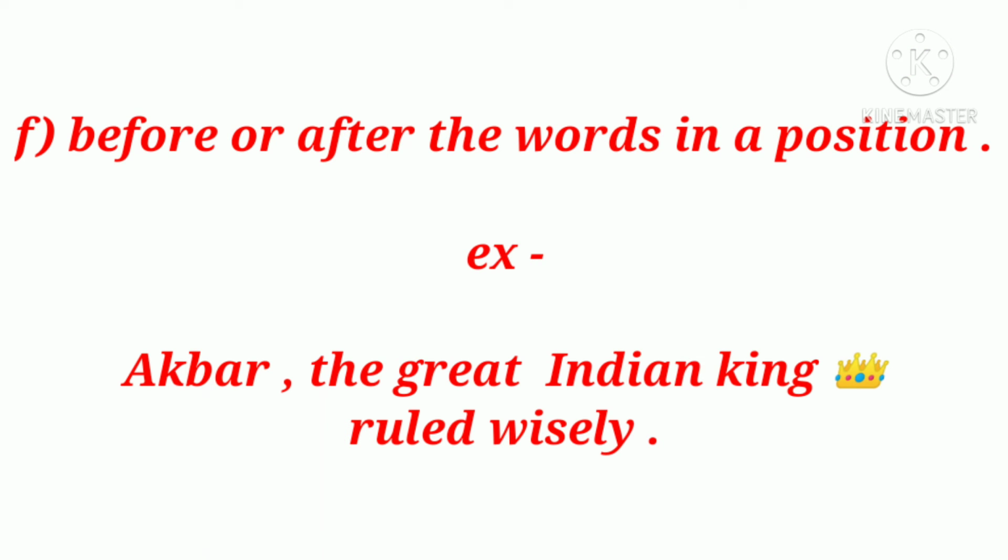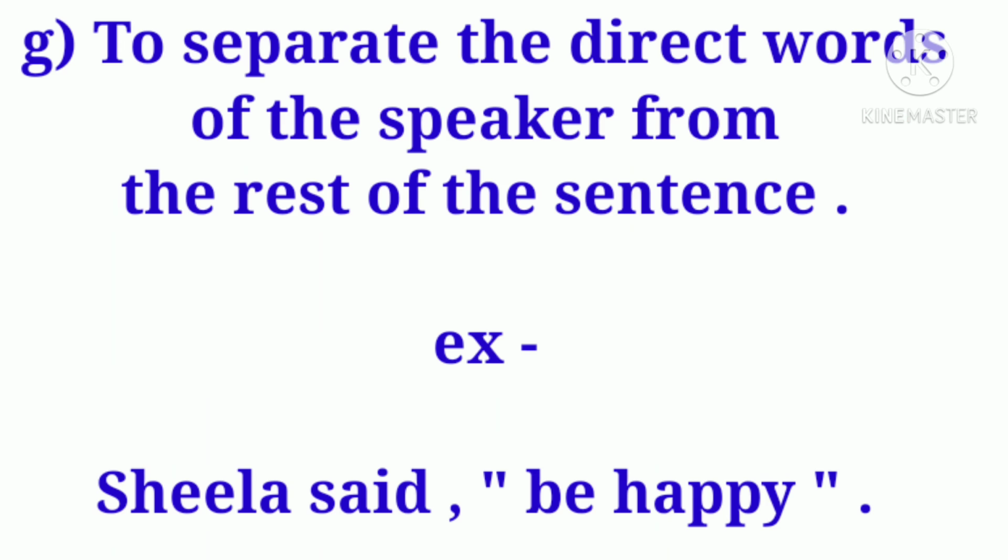We use a comma, that is the sixth one, before or after the words in apposition. Example is, Akbar, the great Indian king, ruled wisely. The apposition of Akbar here is the great. Then the seventh one, we move on. It is to separate the direct words of the speaker from the rest of the sentence. For example, Sheila said, be happy. Here, we are separating the words of the speaker from the rest of the sentence by saying that Sheila said.